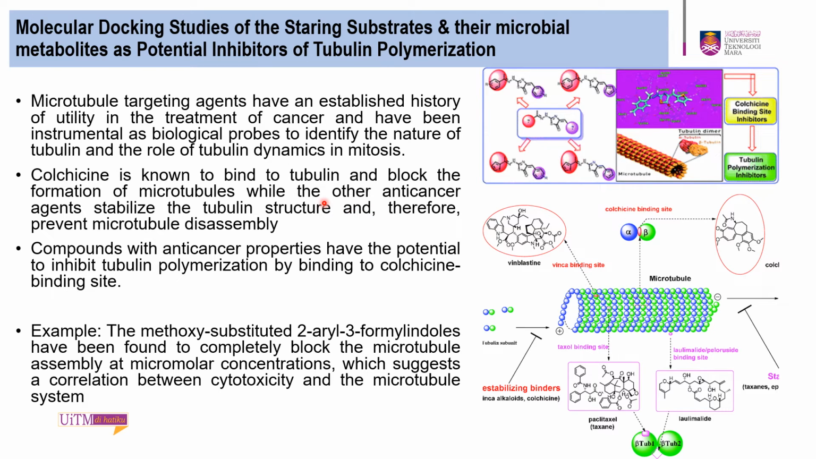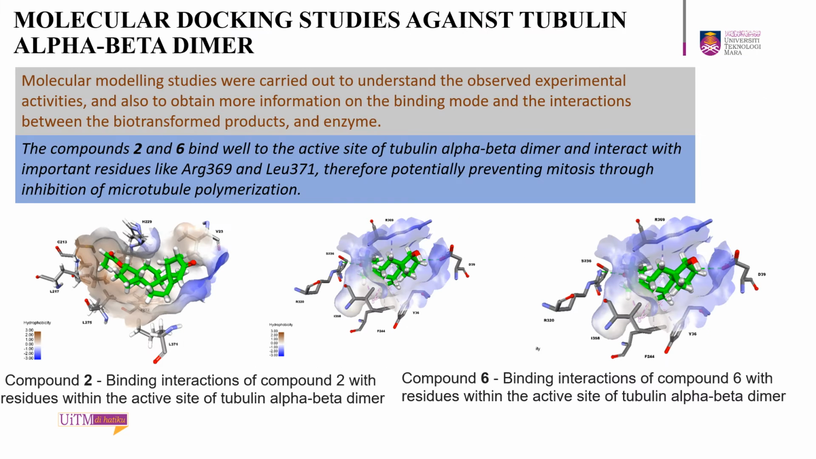Oncotarget studies were also performed, as microtubule targeting agents have an established history of utility in the treatment of cancer and have been instrumental as biological probes to identify the nature of tubulin and the role of tubulin dynamics in mitosis. Compounds with anti-cancer property have the potential to inhibit tubulin polymerization by binding to the colchicine binding site. Molecular modeling was also performed to understand the observed experimental activities and also to obtain more information on the binding modes and interaction between the biotransformed products and the enzymes.